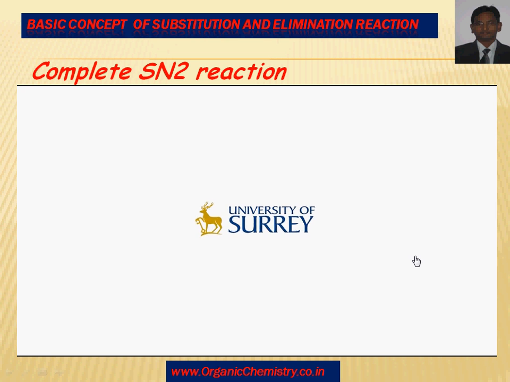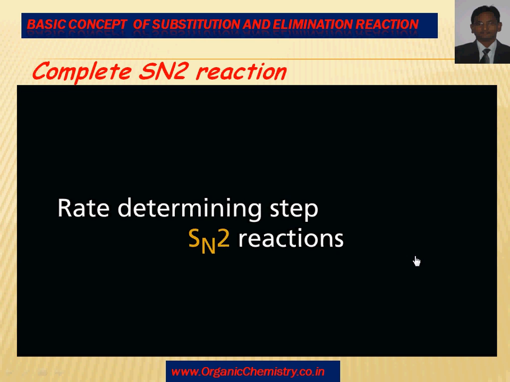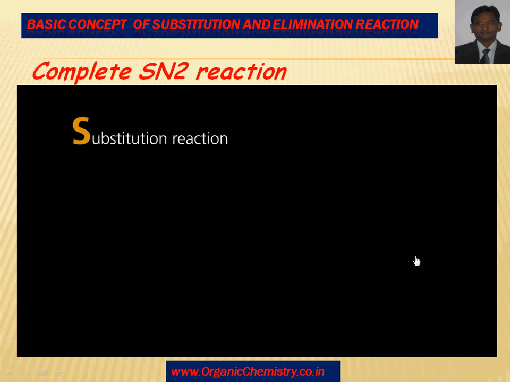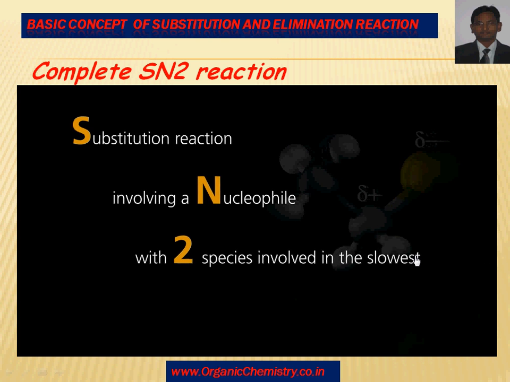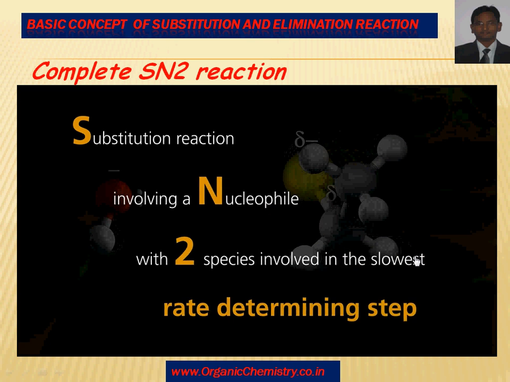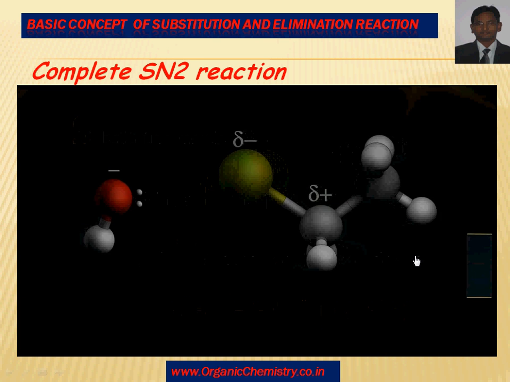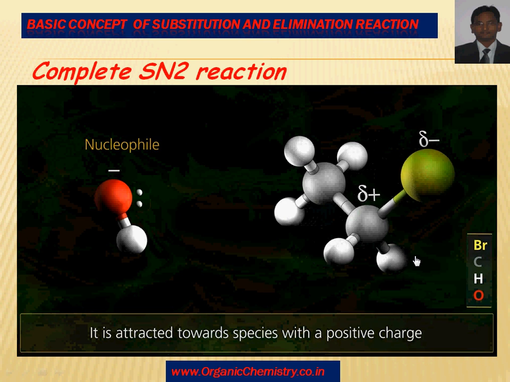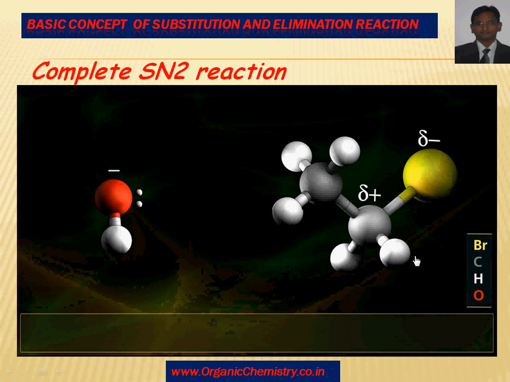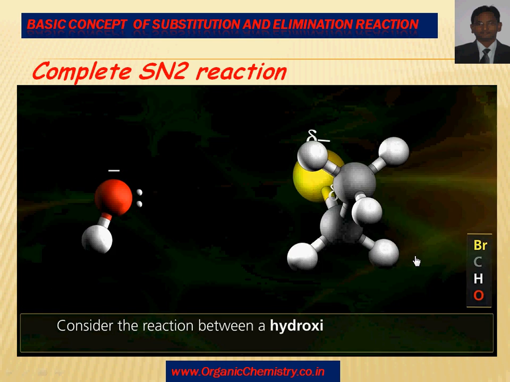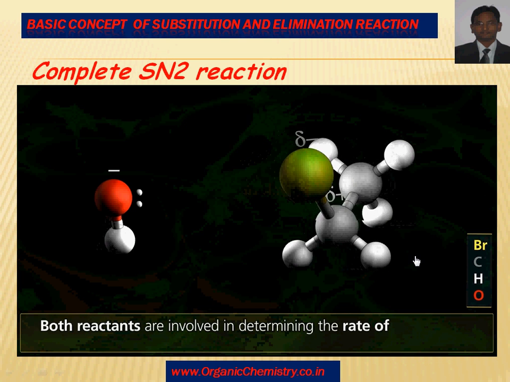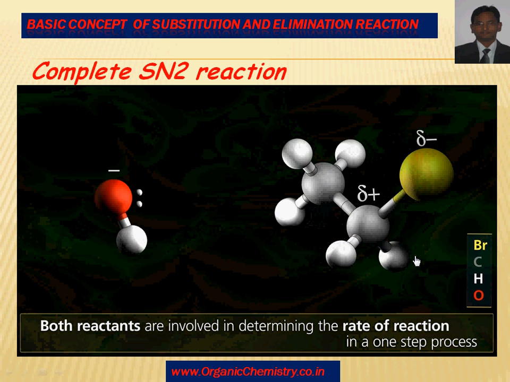Complete SN2 reaction. Primary halogenoalkanes undergo SN2 reactions, where the S denotes a substitution reaction. The N shows the reaction involves a nucleophile. 2 is the number of species involved in the slowest rate-determining step. A nucleophile is an electron-pair donor. It is attracted towards species carrying a full or partial positive charge, with which it can form a dative covalent bond. Consider the reaction between a hydroxide ion in solution and bromomethane. Both reactants are involved in determining the rate of the reaction in a one-step process.